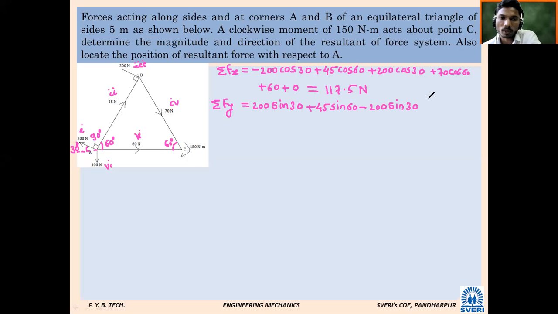Next, force number 4, 70 Newton. Positive or negative? Negative, negative y-axis. 70 into cos or sine? Sin 60. Then 0 for the fifth force, 60 Newton, since it is purely horizontal. Then which is the remainder? 100. Plus or minus? Minus 100 Newton. Calculate this answer very carefully.